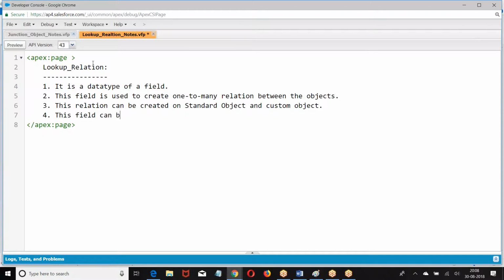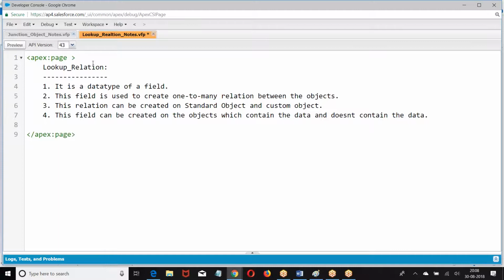This field can be created on the objects which contain the data or don't contain the data. This is an optional field.